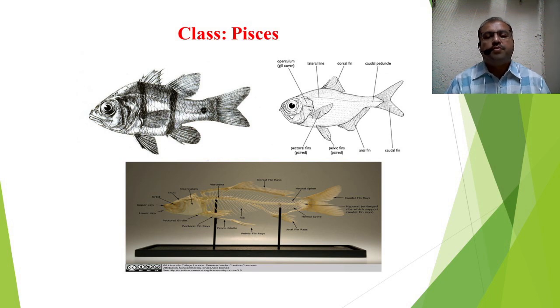This is the structure of fishes which have fins and scales. And the third image was showing the endoskeleton of these bony fishes or Osteichthyes. So these are the general characters of class Pisces, which is the first class of vertebrates under the section gnathostomes, which have jaws.